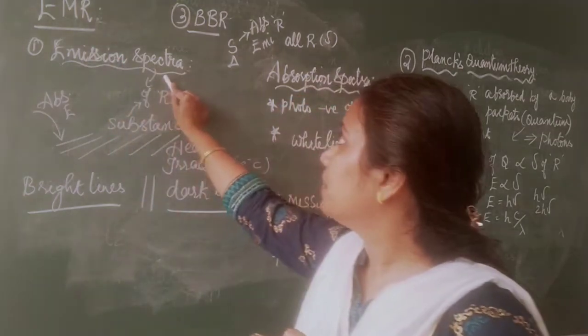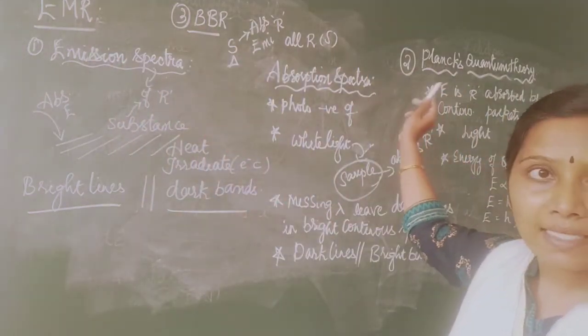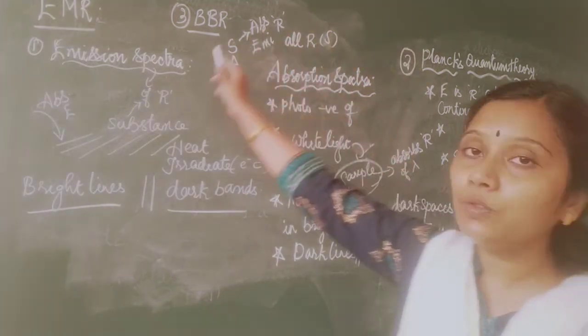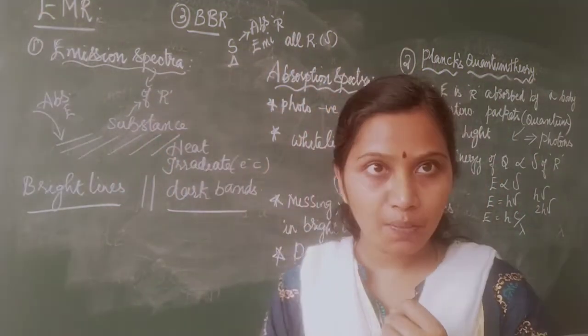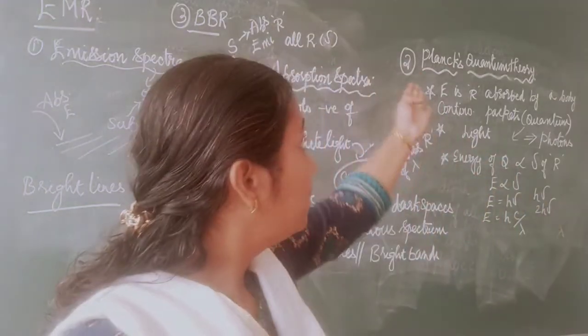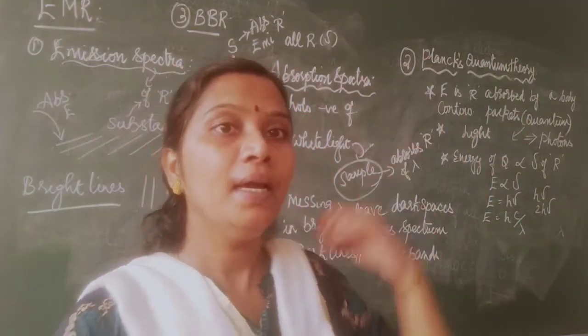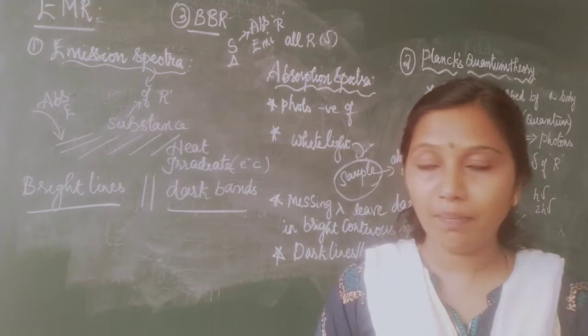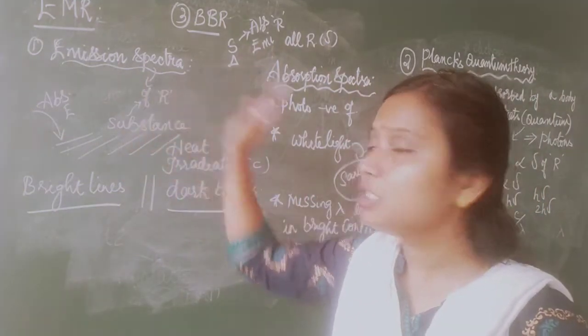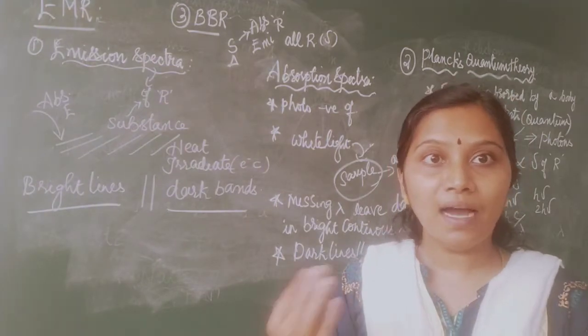Now electromagnetic radiation is studied under three topics. One is emission spectra, second is Planck's quantum theory, third is black body radiation. I am going to explain one by one. First one is emission spectra. I am going to get the answer from the question.